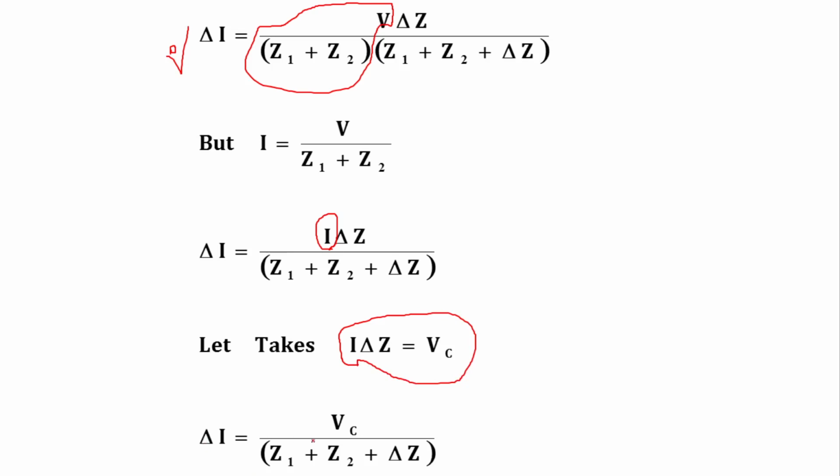So delta I is equal to Vc upon Z1 plus Z2 plus delta Z, and this Vc is nothing but the compensation voltage which is due to the change in impedance delta Z. So finally delta I is equal to Vc divided by Z1 plus Z2 plus delta Z.